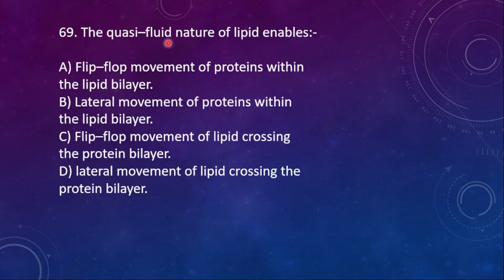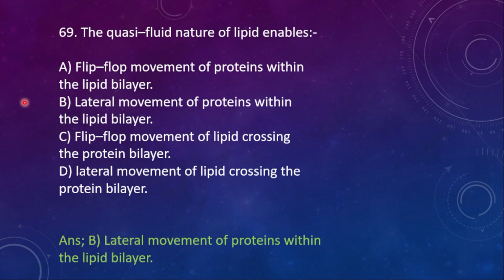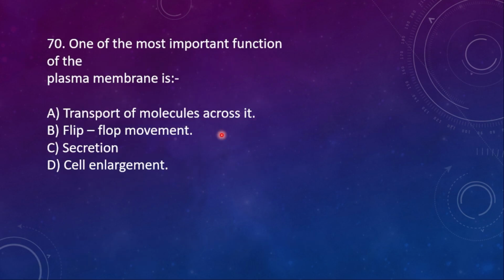69. The squashy fluid nature of lipid enables A, flip-flop movement of proteins within the lipid bilayer. B, lateral movement of proteins within the lipid bilayer. C, flip-flop movement of lipid crossing the protein bilayer. D, lateral movement of lipid crossing the protein bilayer. Here option B, lateral movement of protein within the lipid bilayer, which will be helpful for the squashy fluid nature of the lipid.